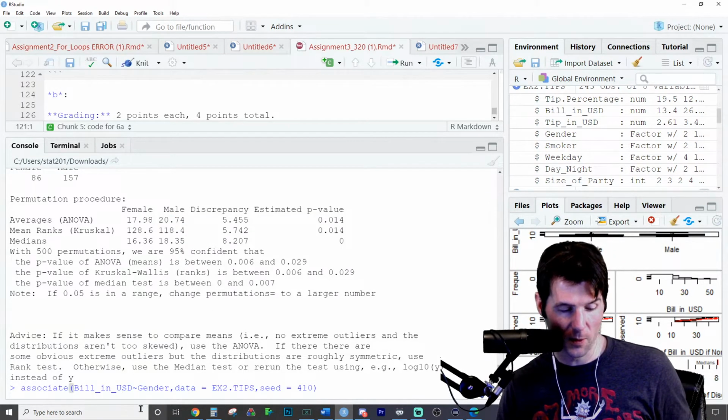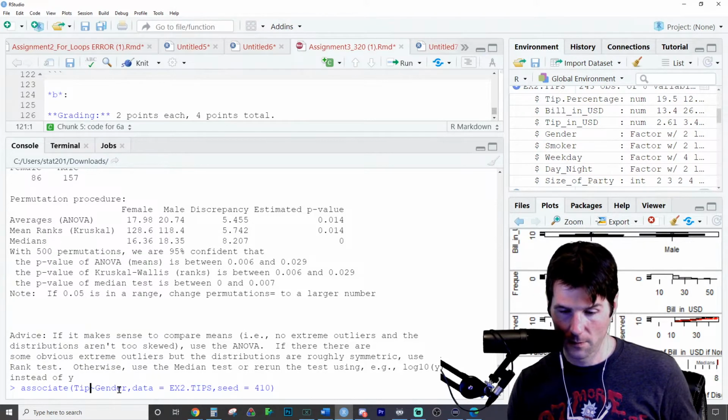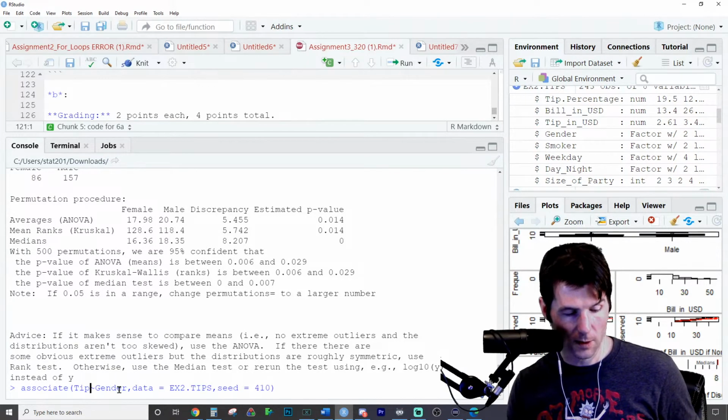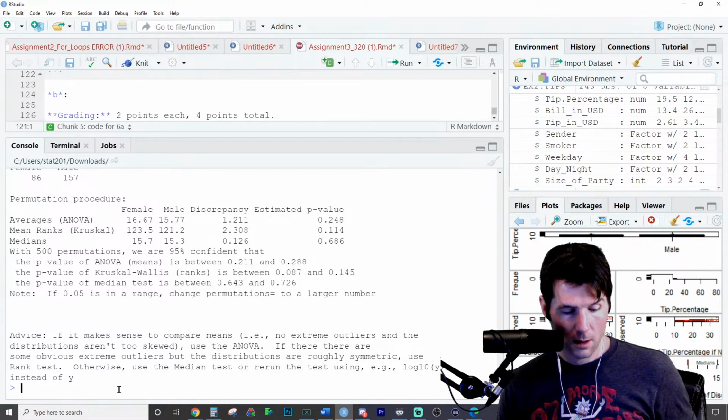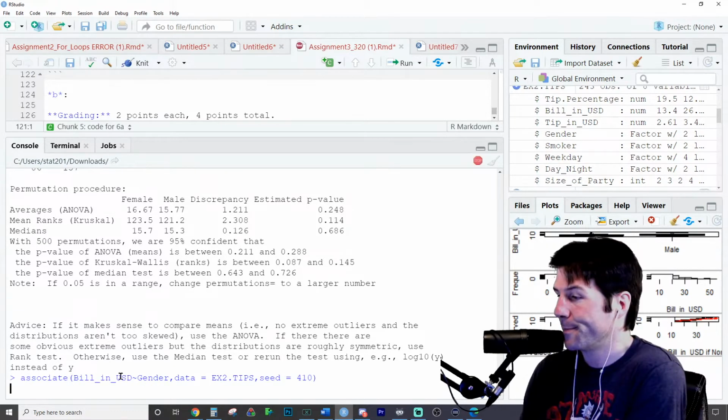You know what? I want to see who tips more. Let's see here. Who tips more? And we'll do it by percent. I might have to go back to the previous example. Oh, there's not a statistically significant difference there.